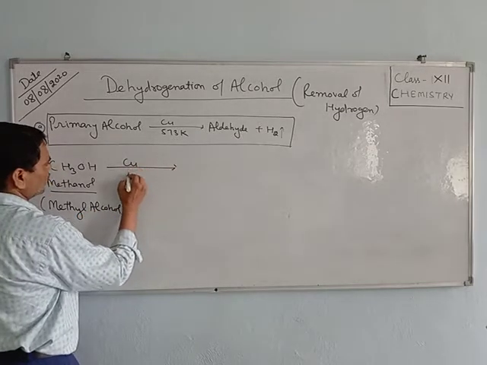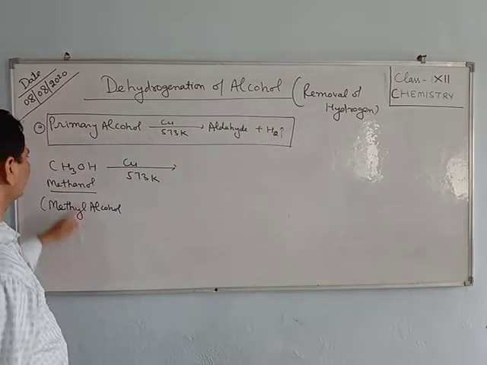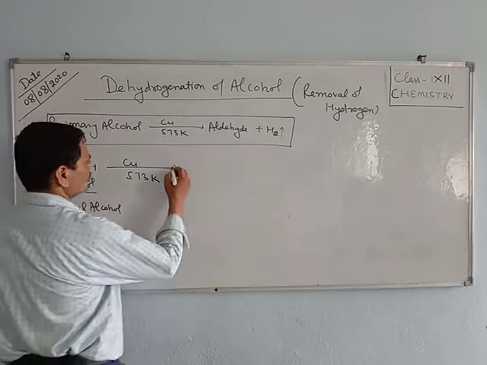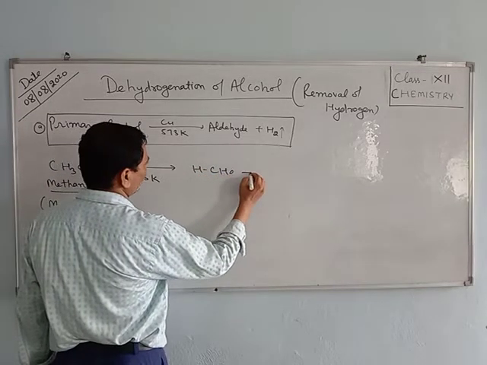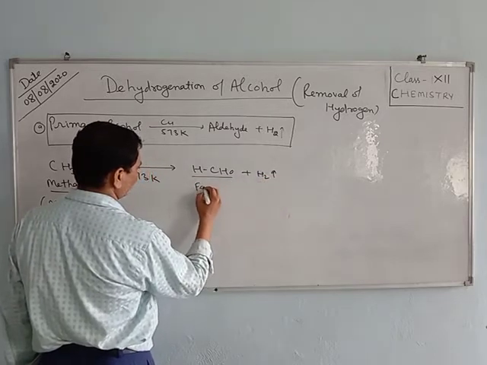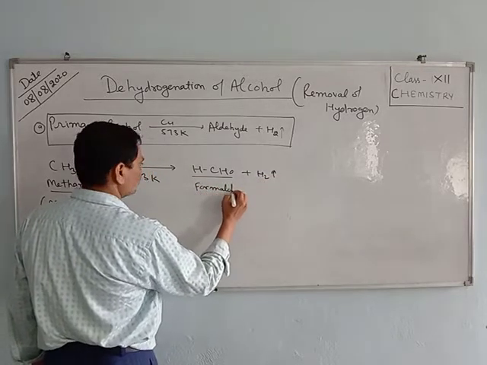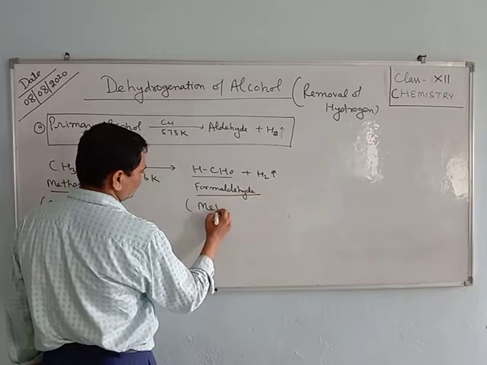When it is heated at 573 Kelvin in the presence of copper, there is one carbon atom, and you get HCHO plus H2. This is formaldehyde.